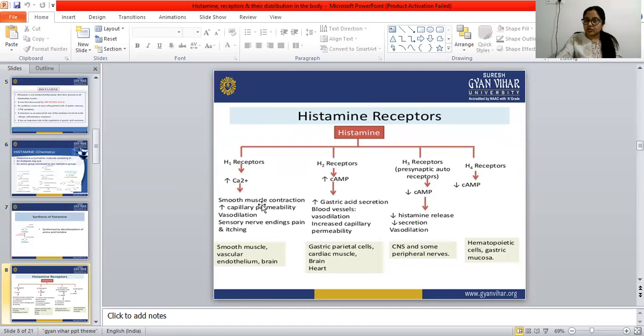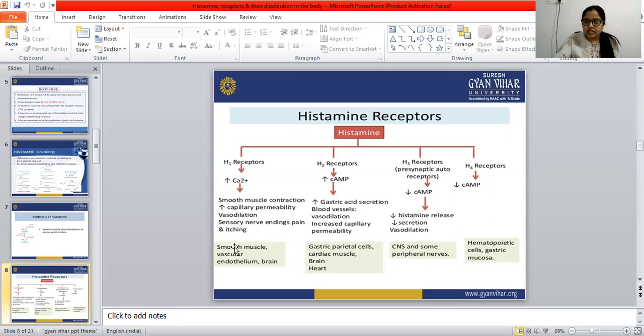When the smooth muscle contracts, the capillary permeability and vasodilation increase, and sensory nerve ending pain and itching occur. So H1 receptors increase the calcium ion, which leads to smooth muscle contraction and increased capillary permeability. Vasodilation leads to sensory nerve ending pain and itching. This is the way histamine reacts in our body.